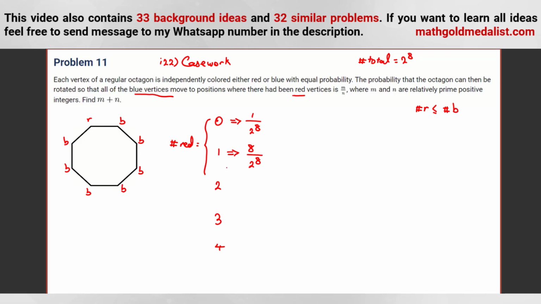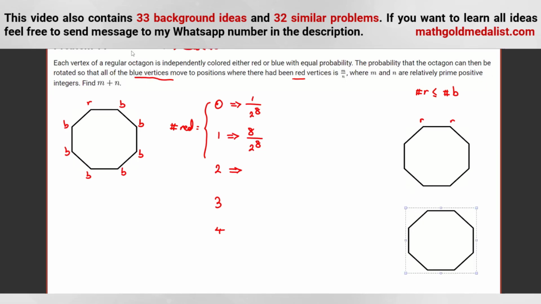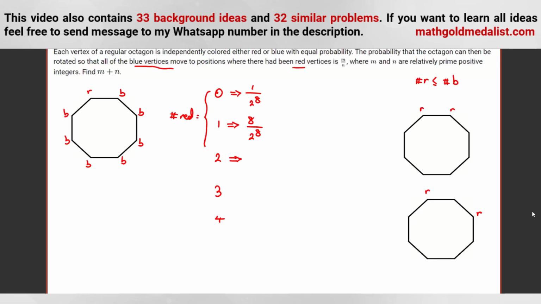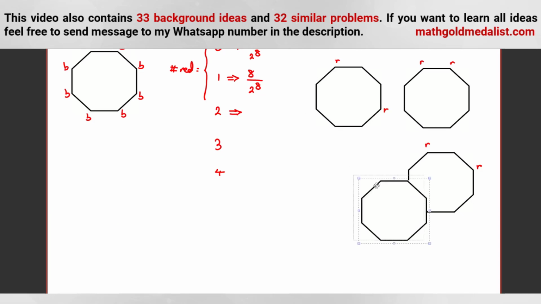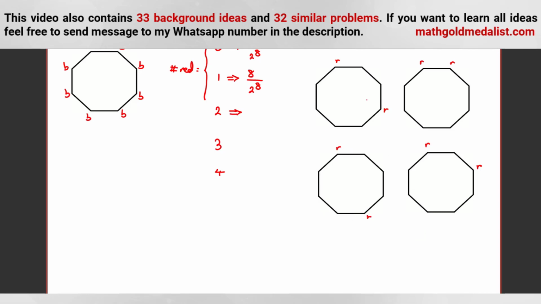Now, if we have 2 reds, we want to see is it always okay or not. So 2 reds can be adjacent, or, without loss of generality, suppose for example 1 red is this, or the distance is 2, or the distance is what? Let me write it here. Or the distance is 3, or the distance is 4. Okay. Now other vertices are blue.